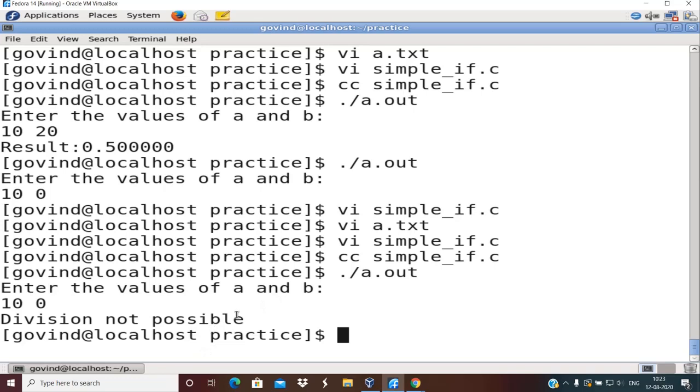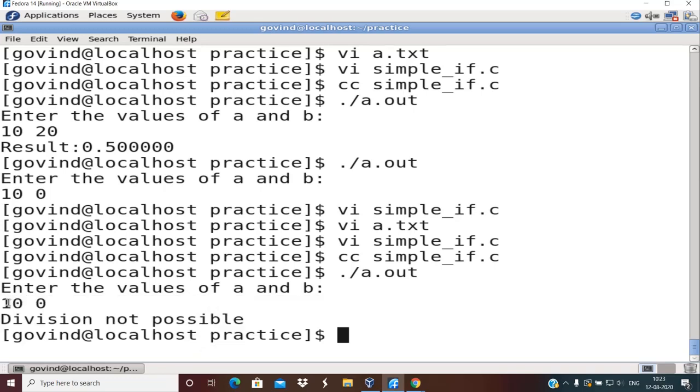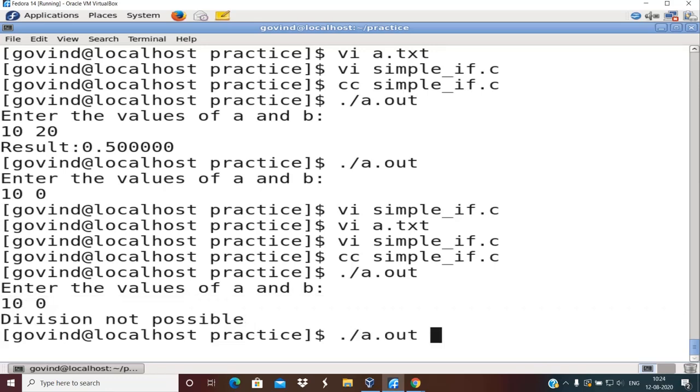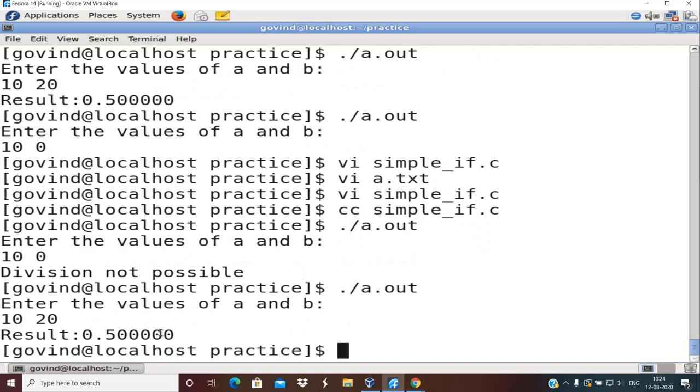Okay, so just by adding else for that particular if, I was able to get this type of message, right? But if I enter 10 and 20, the normal division goes ahead and prints the message. So here the body of if got executed in this case. In this case the body of else got executed. Okay, right. So this is about if else.